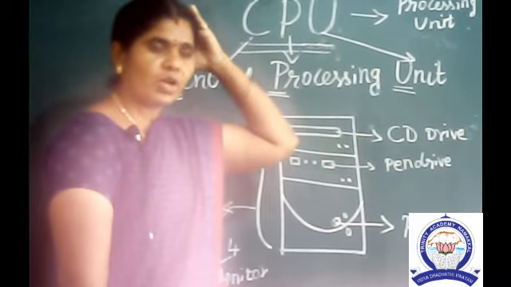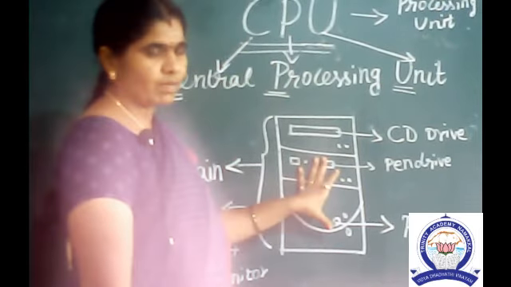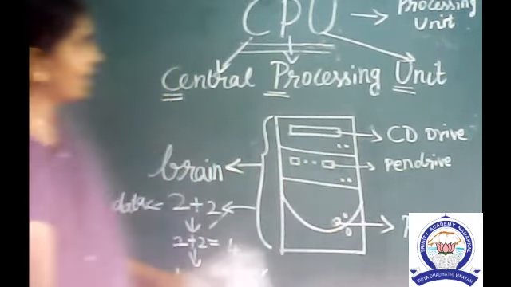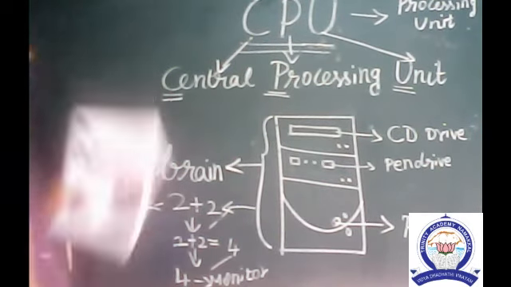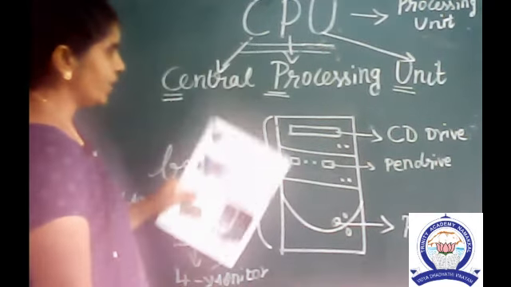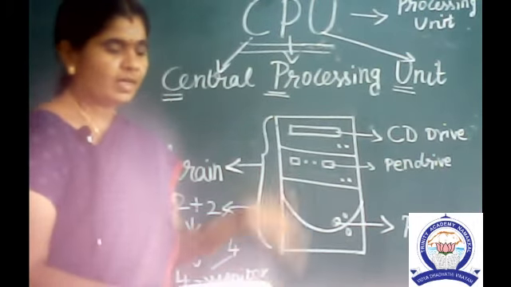CPU is the brain of the computer. The whole parts are controlled by the CPU. Again I am explaining, CPU, central processing unit. This is the processing unit. We have many input devices and many output devices.